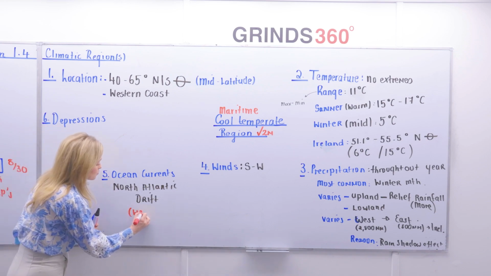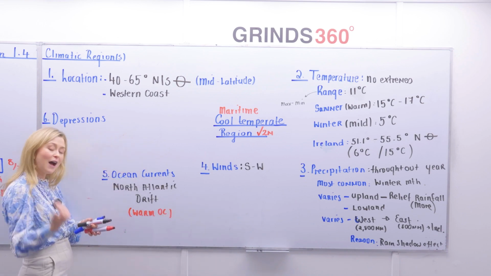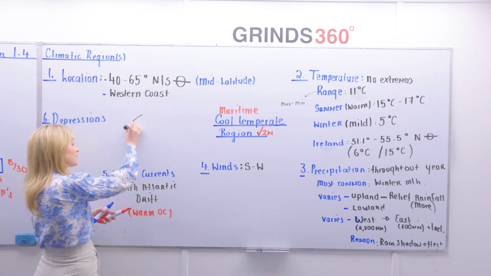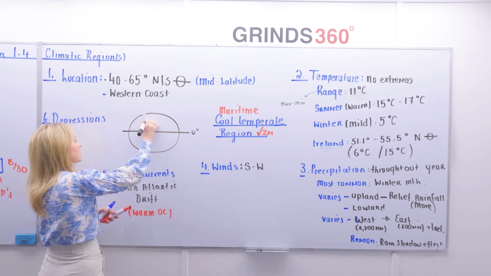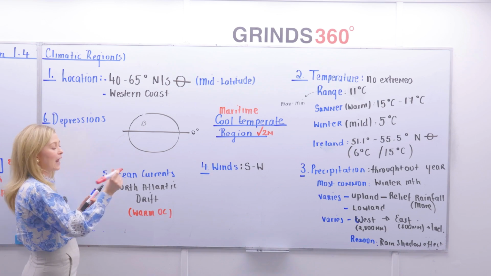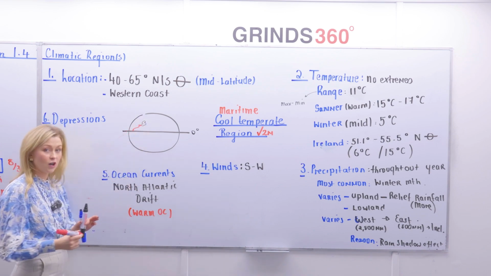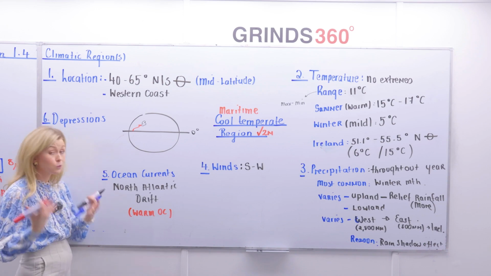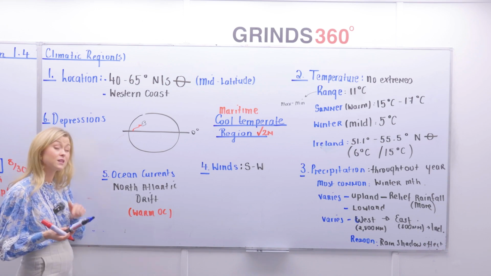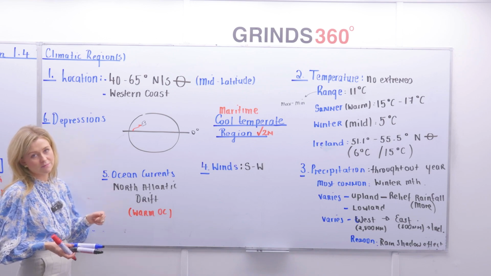I'm going to write that word in red. It is a warm ocean current, OC for ocean current, which means it's traveling from the equator. So if we think about the world here, here's our equator at 0 degrees. Here's Ireland about 51.1. I'm not even going to draw in Ireland properly there. But basically what happens is this ocean current travels up from the Gulf Stream onto Ireland. It travels predominantly across water, so it picks up that moisture, which is why we get a lot of rainfall, but why our coastlines are ice-free during the winter months. It has a major, major impact in Ireland.